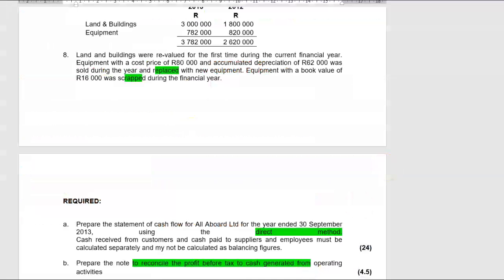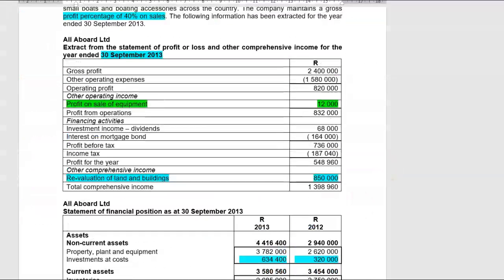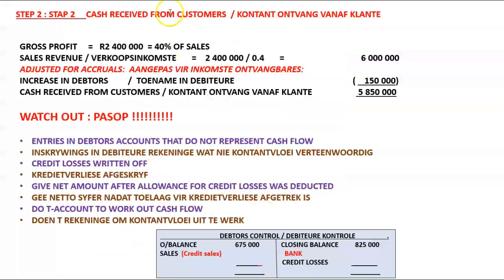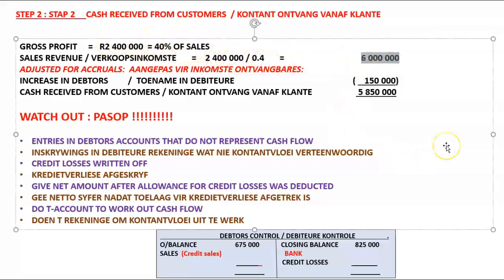Now, when we read through the question, we already identified that they didn't give us any sales figures, but they gave us the gross profit figure. So they gave us gross profit is 40% on sales. So obviously we can work back to our sales figure. So 2.4 million, 40% of sales. So therefore our sales figure was 6 million.